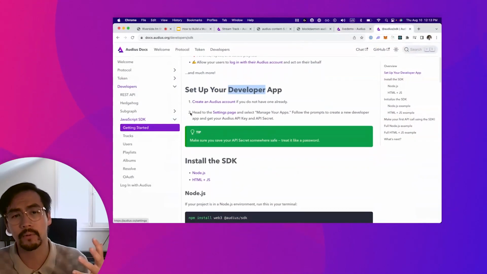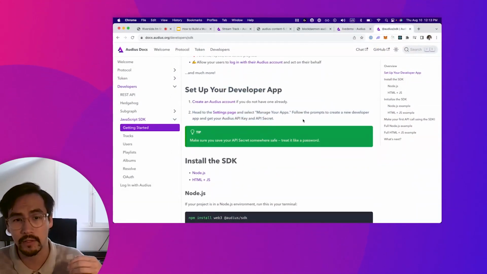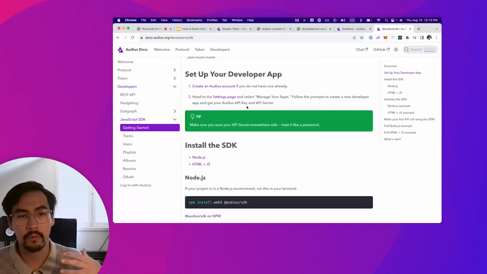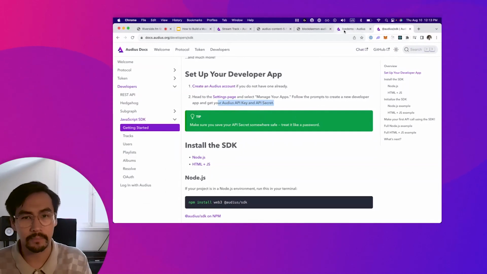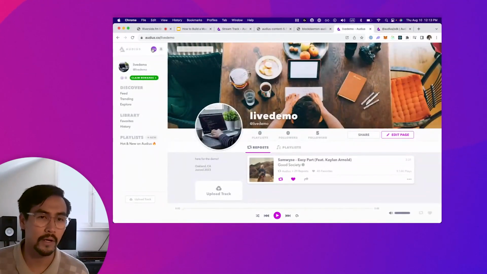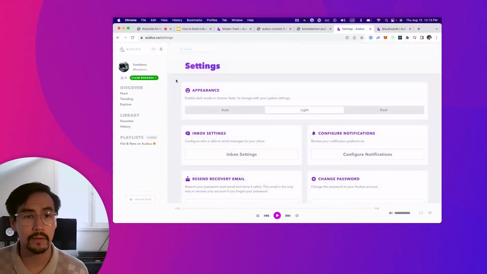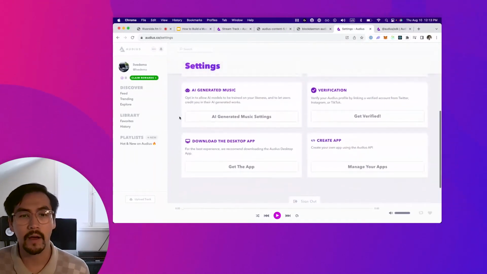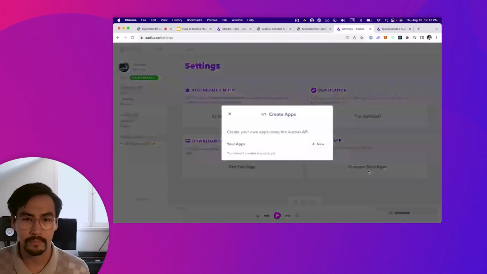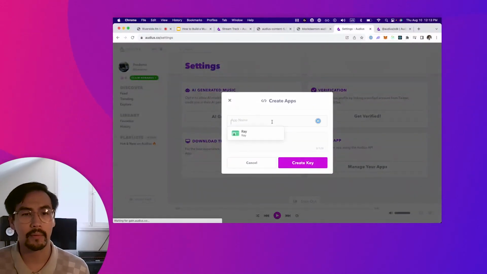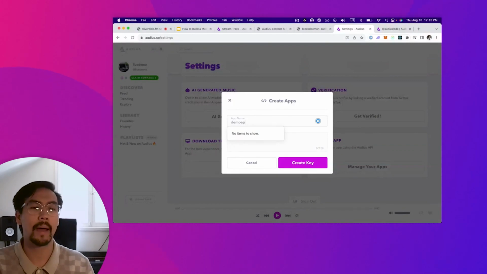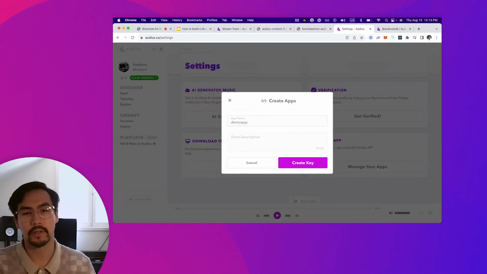The way that we do things next is we go over to the settings page. We click Manage Our Apps. We find the prompts to create a new developer app, and we retrieve our Audius API key and API secret. All right, so I'm going to go over here. I'm going to go to the settings menu. I'm going to scroll down here and find Create App, Manage Your Apps. In here, I'm going to create a new app. This app we're going to call Demo App, and we're going to say this is a demo app.